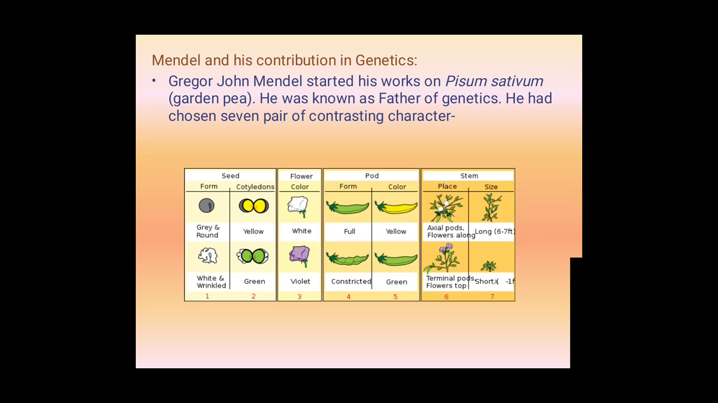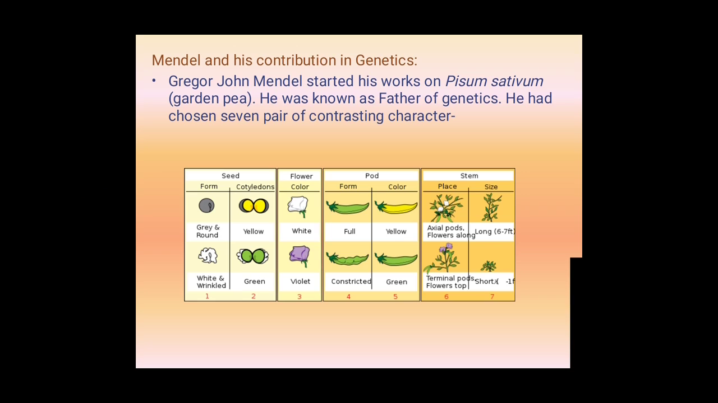Next, come to Mendel and his contribution in genetics. Gregor John Mendel started his work on Pisum sativum. Pisum sativum is the scientific name of the garden pea plant. Gregor John Mendel is the scientist who introduced the term genetics here. He was known as the father of genetics.